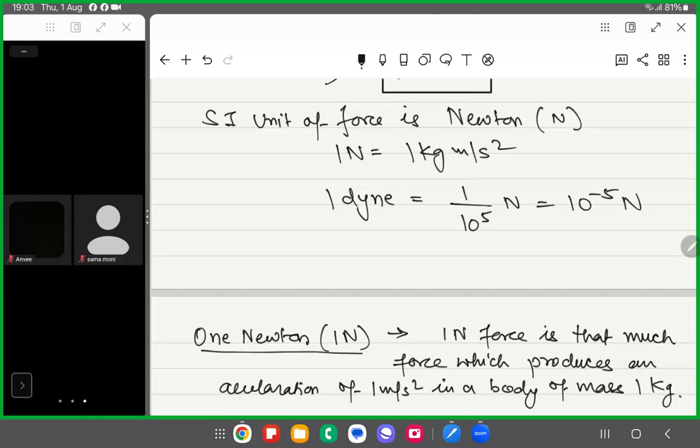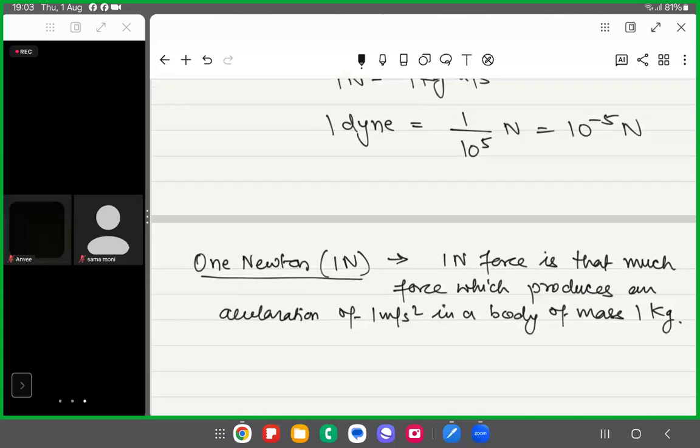Right? So how will you define 1 Newton force? It is that force which produces an acceleration of 1 meter per second square in a body of mass 1 kg. Then we say the force is 1 Newton. Is that clear? Okay. So 1 Newton is equal to 1 kg into 1 meter per second square. Is this clear?